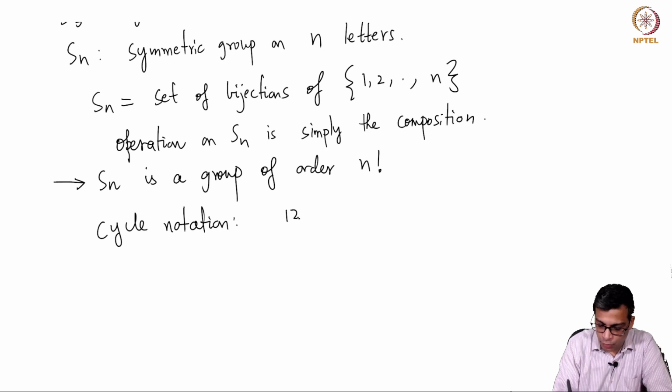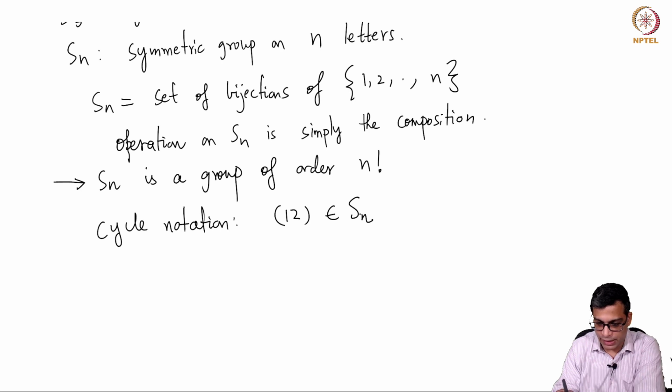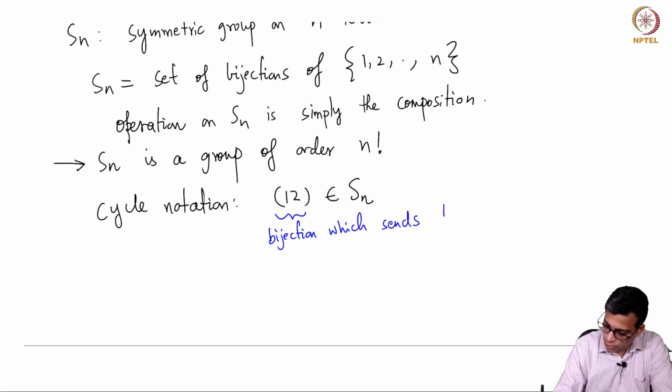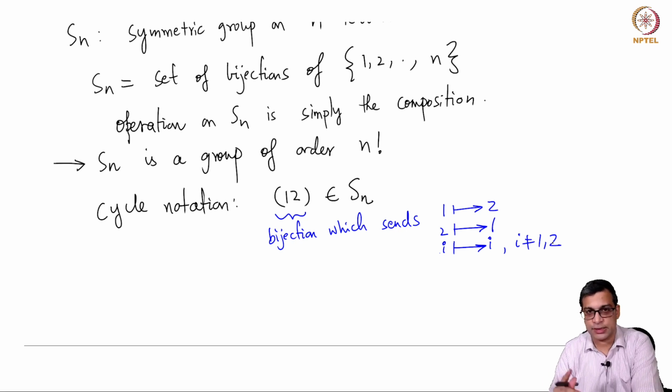So, for example, if you take (1 2) as an element of Sn, (1 2) is the bijection which sends 1 to 2, 2 to 1 and everything else to itself. So, i to i for i not equal to 1 and 2. It does not matter what n is. This is only interchanging 1 and 2, fixing everything else.